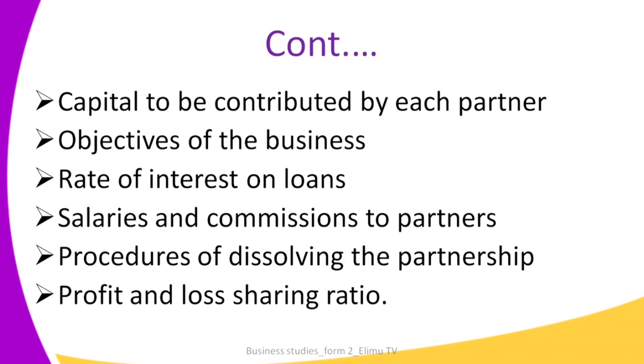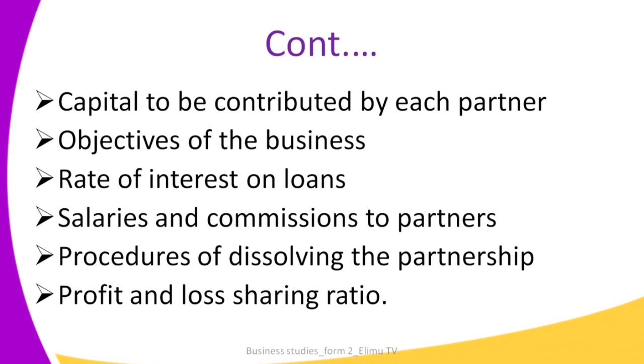The other would be the capital to be contributed by each partner. First of all, remember, before you start up any business, you have to look at the amount of capital that you have. So even for the partners, to know the kind of business they need to start up, they need to first decide on how much each and every partner is going to contribute. Then they can decide the kind of business to put up.